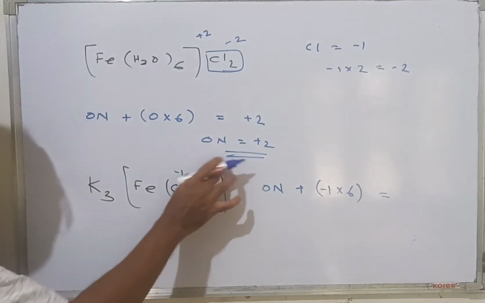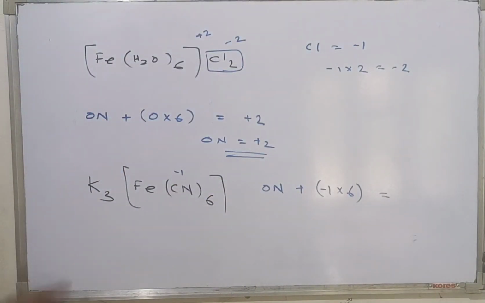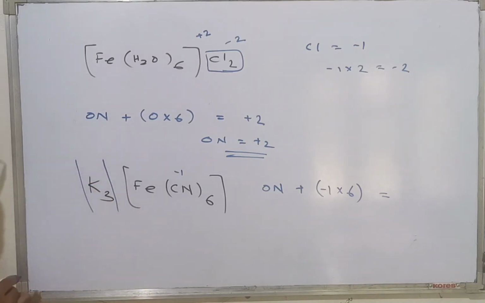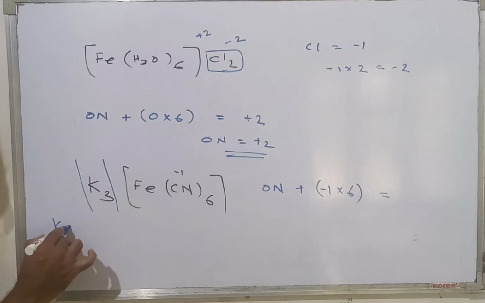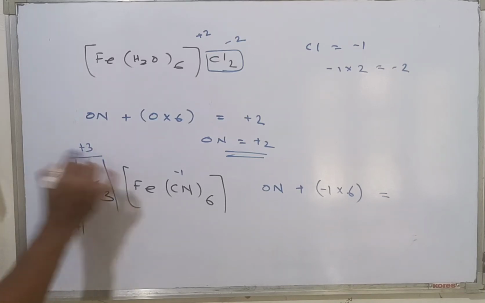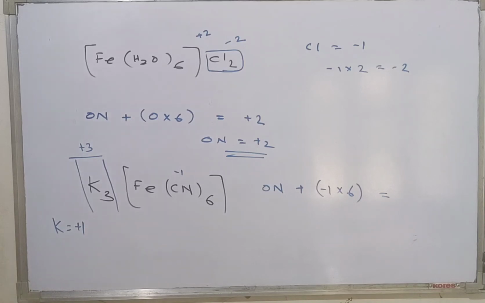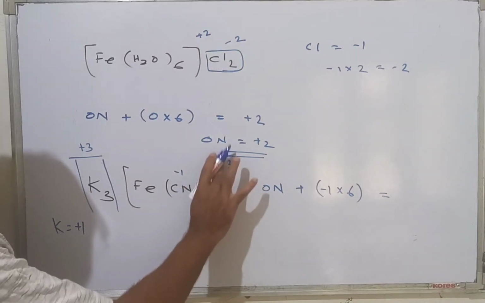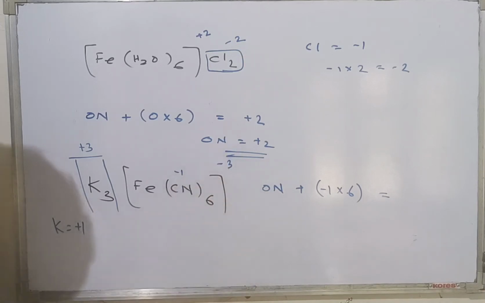Nothing is given, but don't take it as 0 because you have a counter ion here. Counter ion potassium has a charge of plus 1, so the total charge of the counter ion is plus 3. Therefore, this charge must be minus 3.